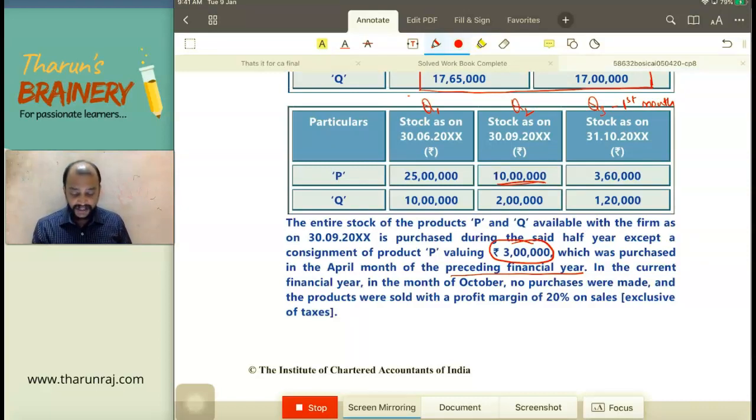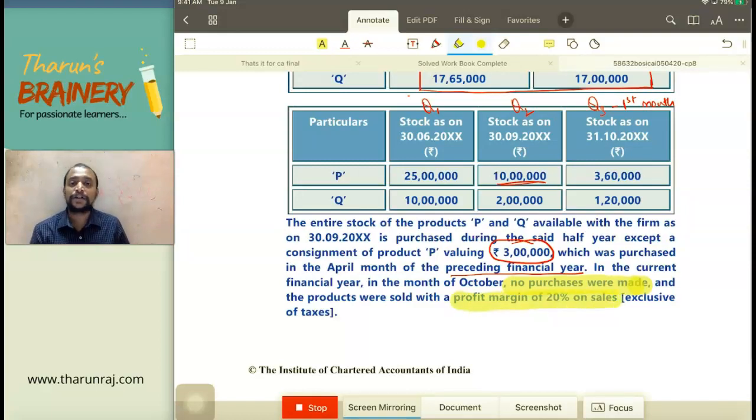In the current financial year, in the month of October, no purchases were made. So that is also an important clue. They have not made any purchases. So if you want to know the sales, or if you want to know the cost of production, this detail will be useful. So there is only opening stock, closing stock, and there are no purchases. And the products were sold with a profit margin of 20% on sales. So it is 20% on sales.